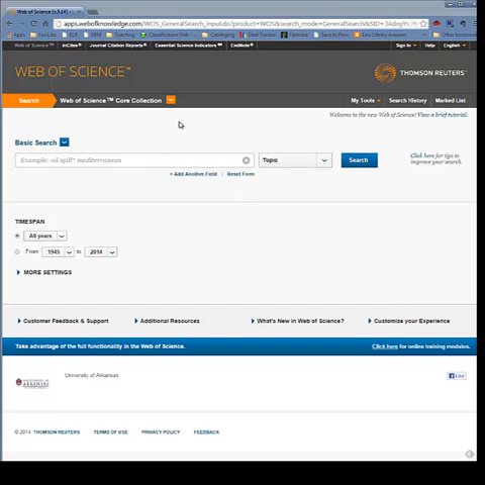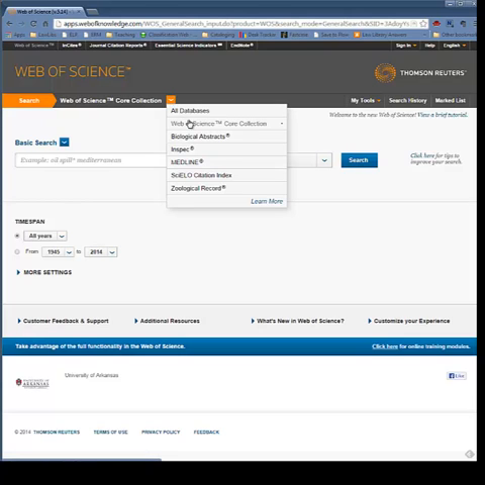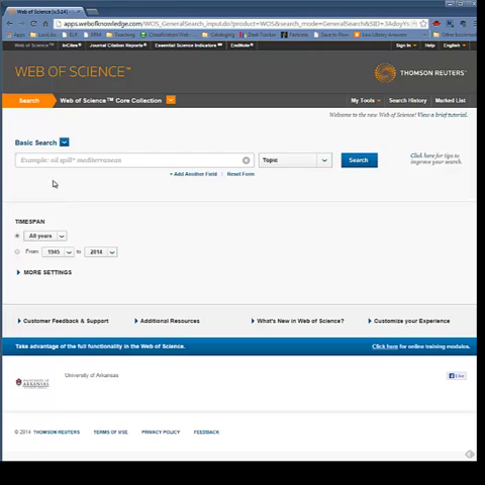Now, a few things to note. We are searching in the core collection, and if you click on that drop down, you can see these are other collections that we could search within. Basically, it's a single search box, and we're not going to expand that this time, but I do want to show you that you can limit. Let's say if we're only interested in articles from the last 5 years, that is always a good limiter to set. So we are going to set that 2009 to